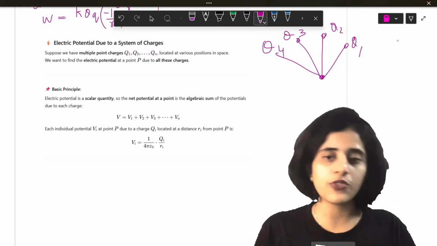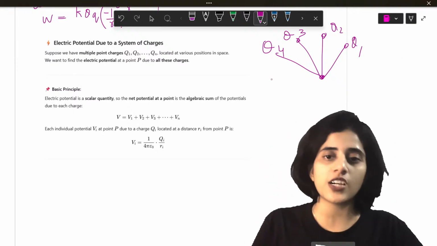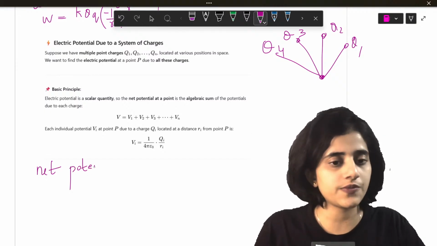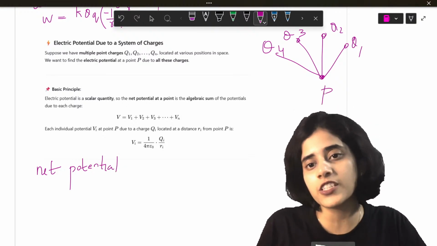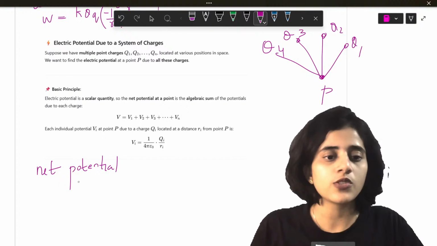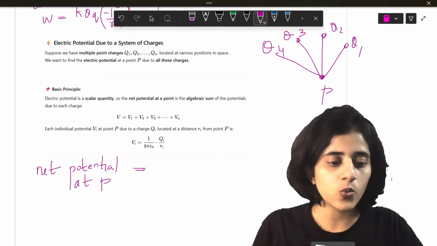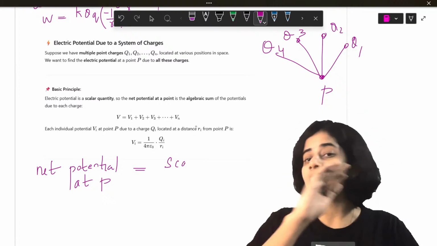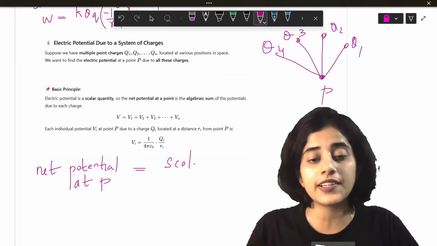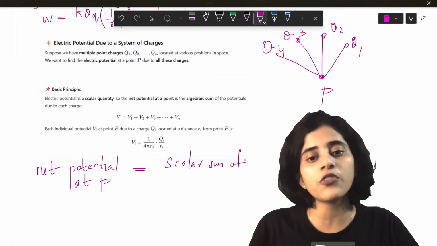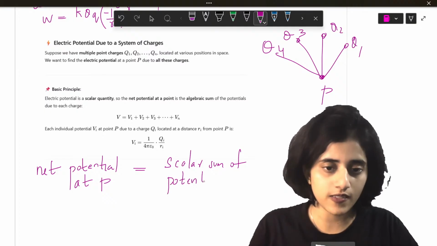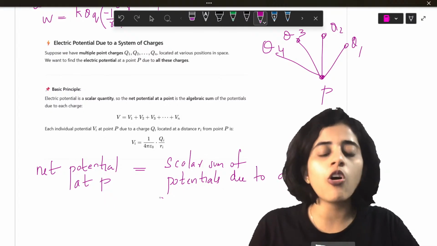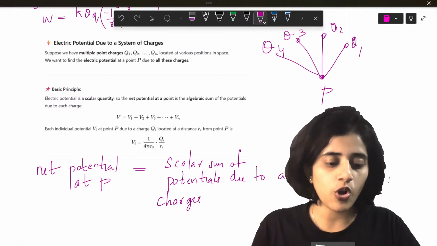So if you have a system of charges, then the net potential, let's say this is the point P where I need to find out the net potential. The net potential at P will be equal to the sum of potentials due to, I don't look at the sign because this is a scalar, so I will write it as scalar sum of potentials due to all the charges.